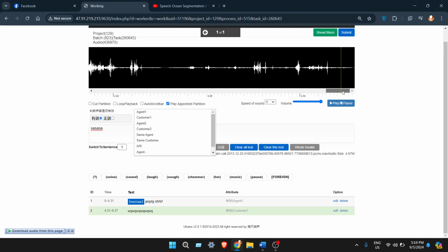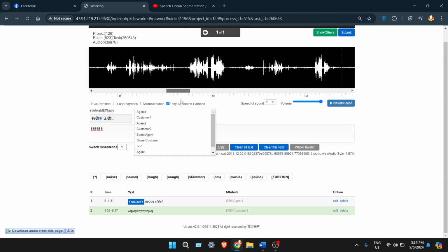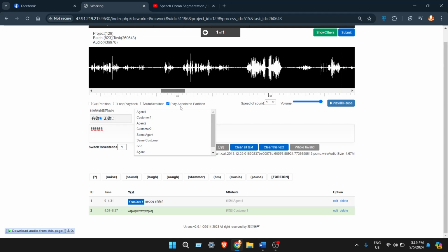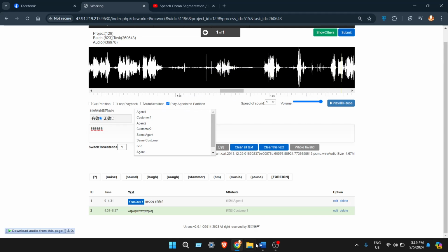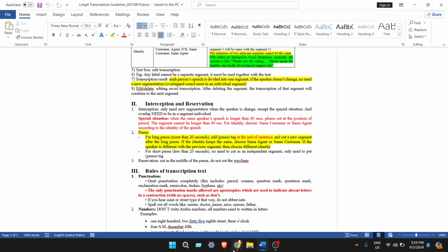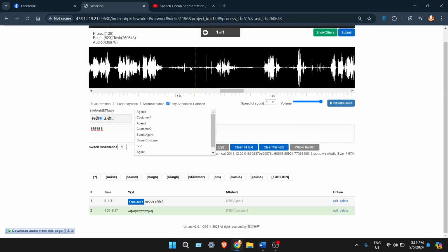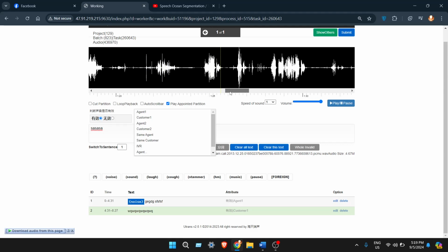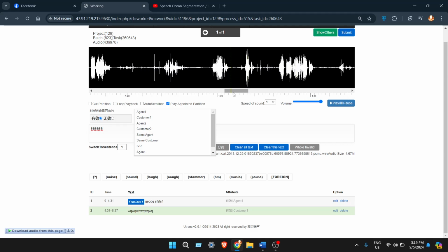Suppose in some part, there's no part like this in this audio, it is about the pauses. Suppose this speaker finished his sentence here in this part. After that, there's a long pause. Actually, we can see there's audio. But suppose the entire line is flat and there's no audio at all, that is a long pause.